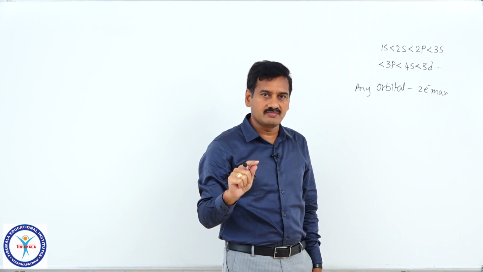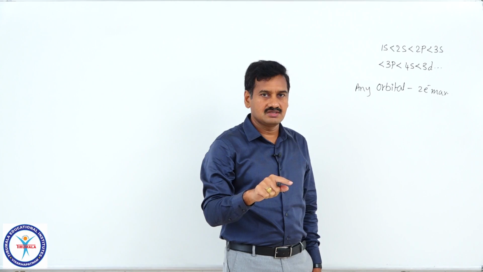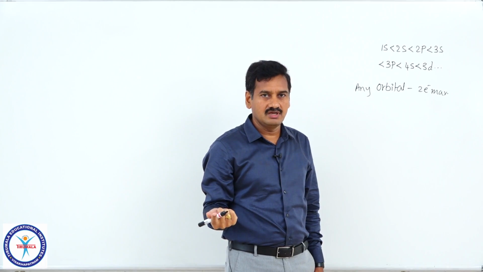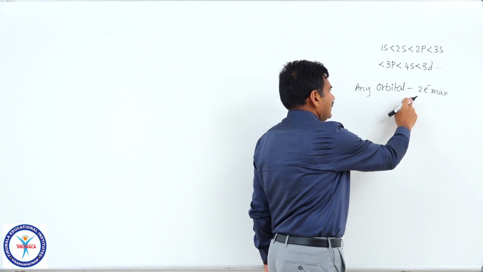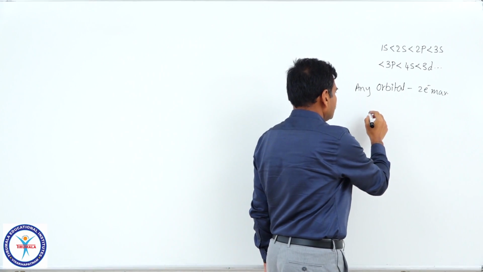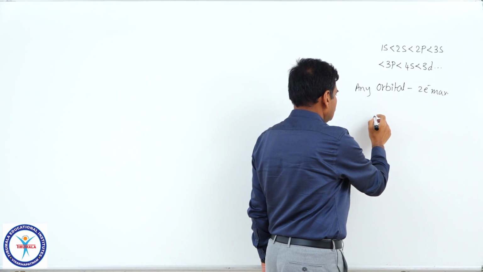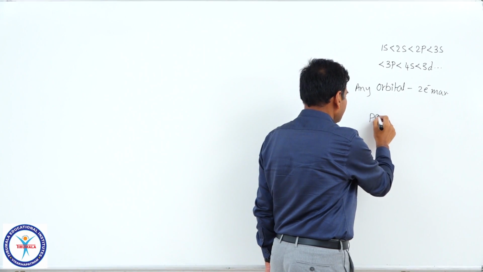Similarly, in a d subshell, we can accommodate 5 into 2, 10 electrons. In a d orbital, 2 electrons maximum, right, with opposite spins. So, any orbital can accommodate a maximum of 2 electrons with opposite spins. That is Pauli's exclusion principle, and from Hund's rule, the information known to us is that pairing of electrons takes place.